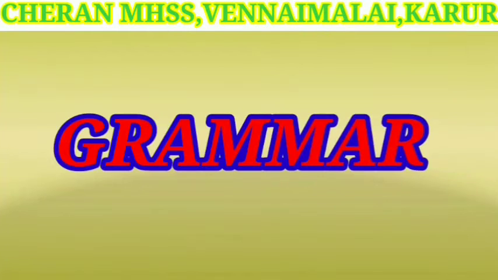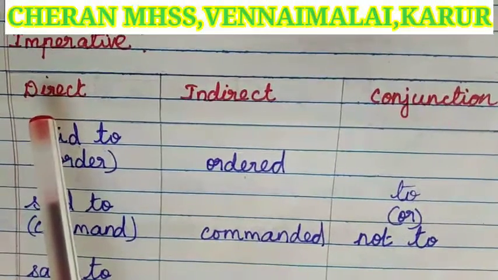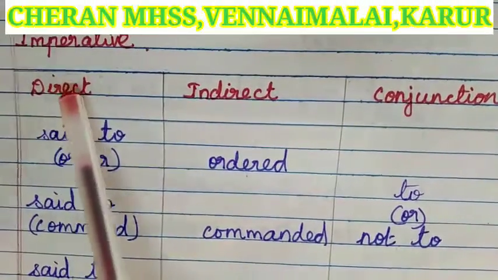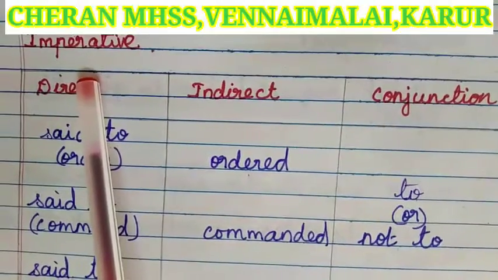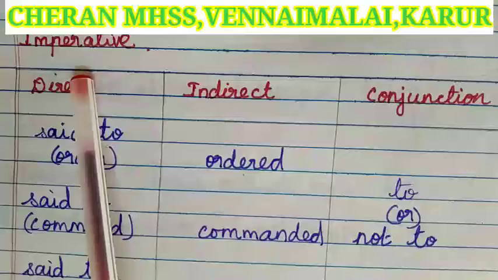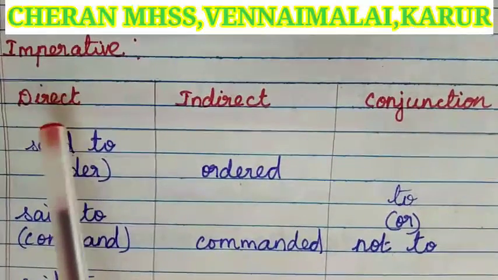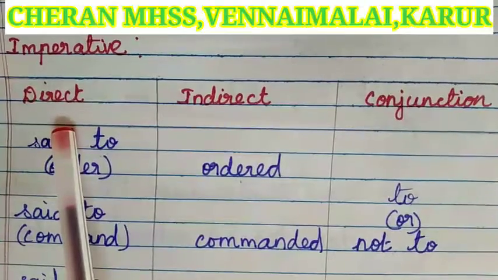Today we are going to see the grammar part, direct and indirect. The next type of sentence is imperative. So what is imperative? A sentence which expresses a command, wish, advice, order, or request is called imperative. Now we shall see the rules for this.